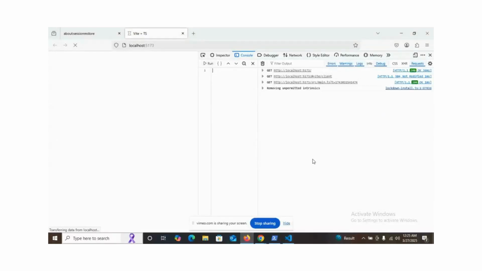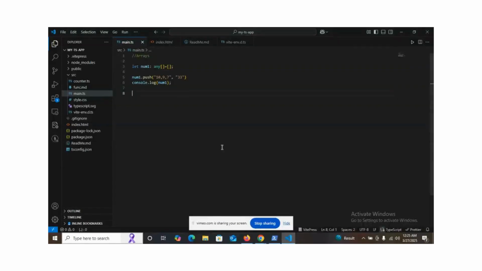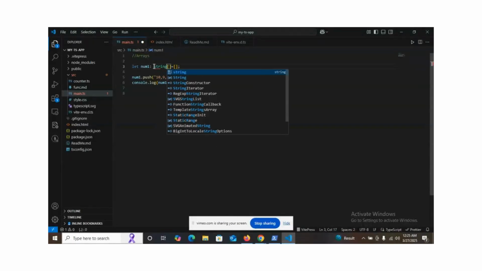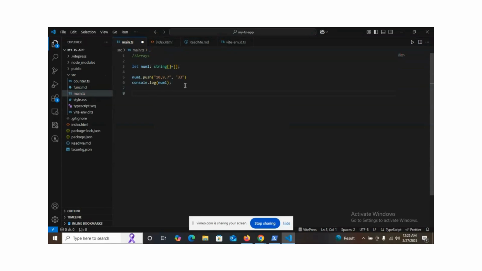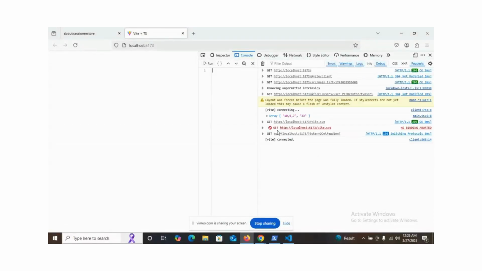This looks awesome because I made a mistake here. You can see it pushed. That is the general idea. So you can do any and push anything, or you can do string here and push your strings. It works straight, and you can see everything works as normal.